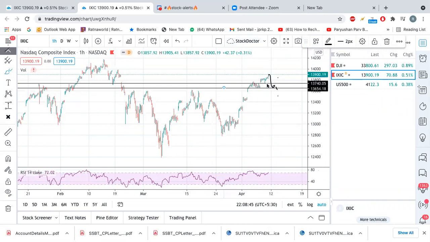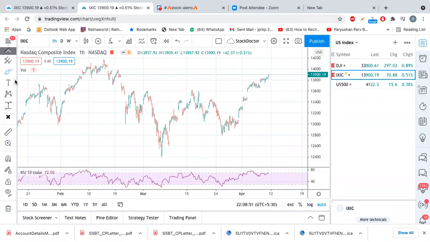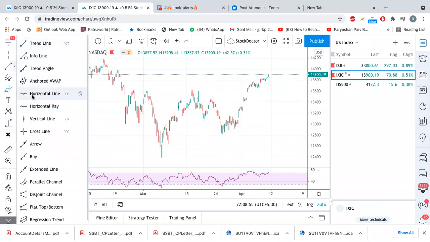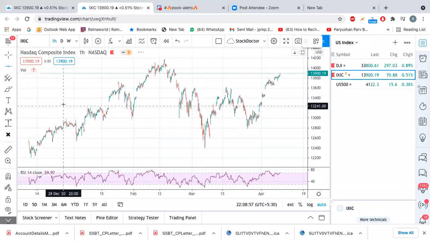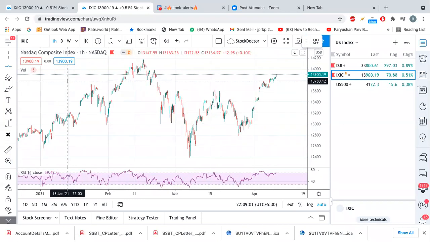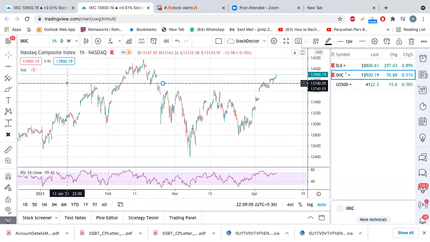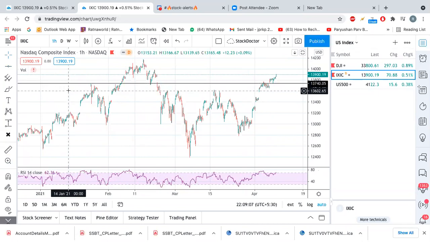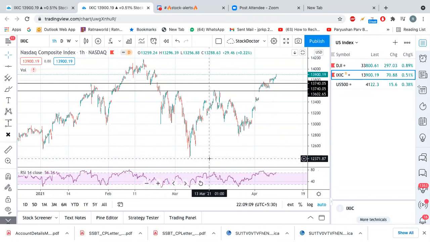Here you can see the support levels. The ones I calculated before were at this point and at this point, right?